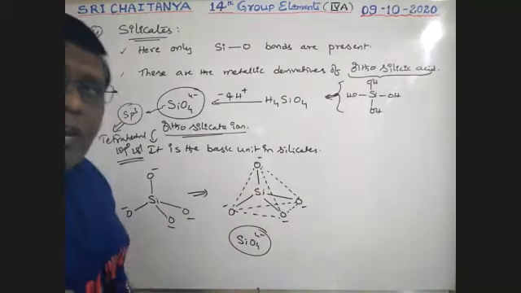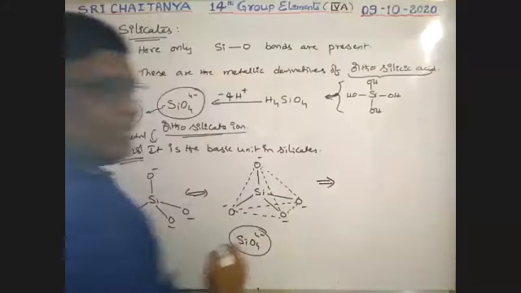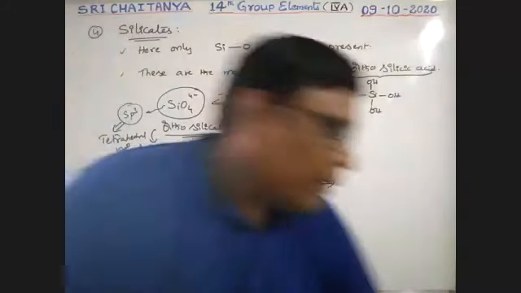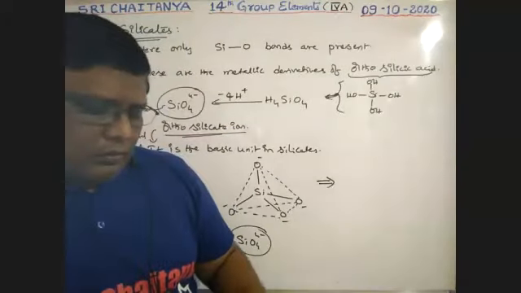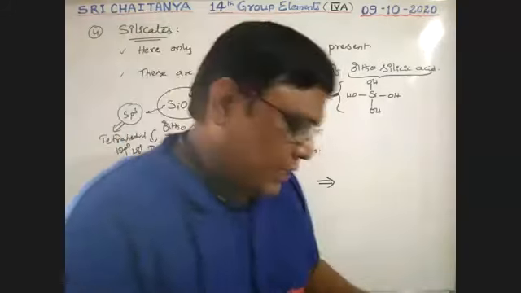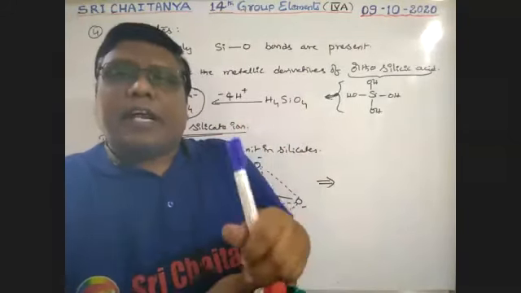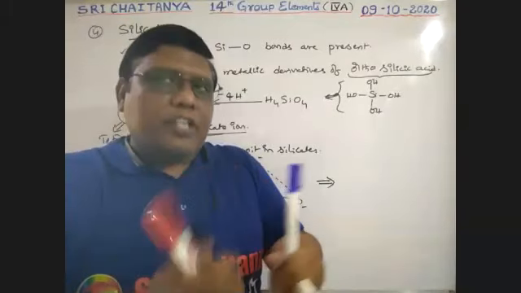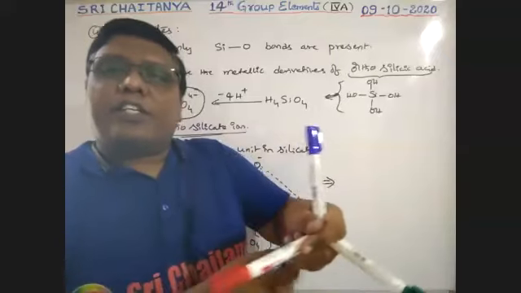There is one more way to represent this. It is also represented like this, boys. I will explain with an experiment. Let us observe the tetrahedral structure. Please be conscious, otherwise the structure is not possible to understand.